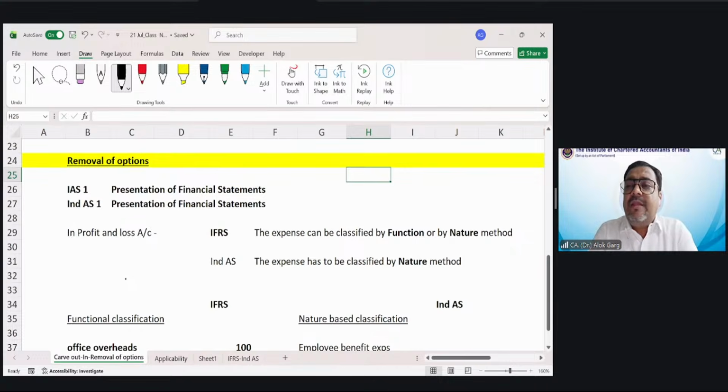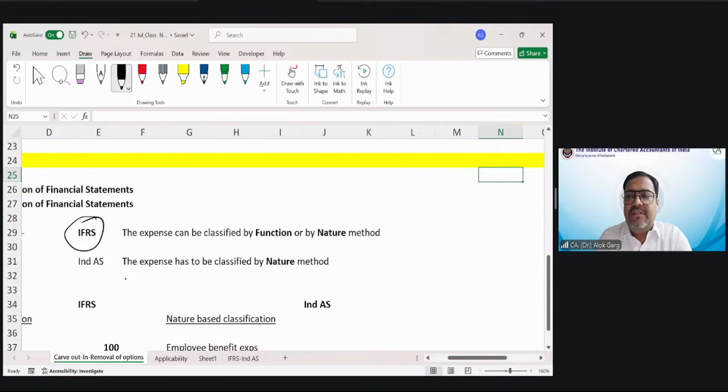Friends, in the profit and loss account, the IFRS says that the expense, you have seen the profit and loss account, right? And you have seen the employee benefit expense, other expenses, repair and maintenance expenses, rent expenses, business promotion expenses, depreciation, finance cost, impairment. Have you seen those expenses in the P&L? Yes. Okay.